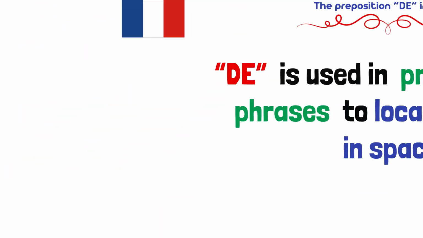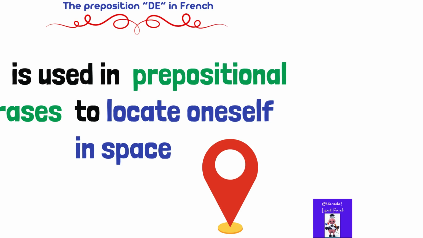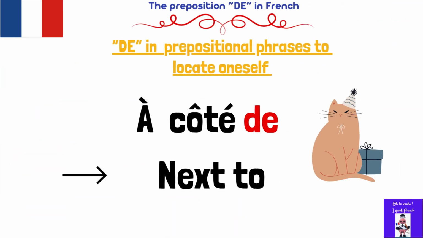So we come here to the third use of de. De can be used in prepositional phrases to locate oneself in space. Let me explain that. For example, if you want to say next to in French, we will say à côté de. Côté means the side.